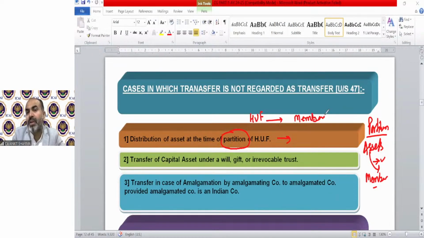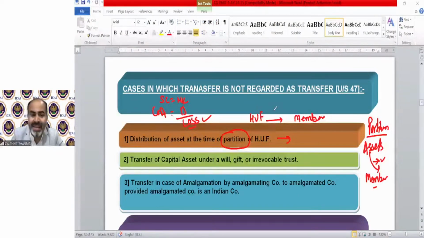Because there is technically no sale consideration, if we tried to calculate the capital gain, the sale consideration would always be nil. There will be a cost, and if we deduct the cost, there will always be a loss. So to avoid that loss, the income tax law removed this partition from the transfer chargeability provision.